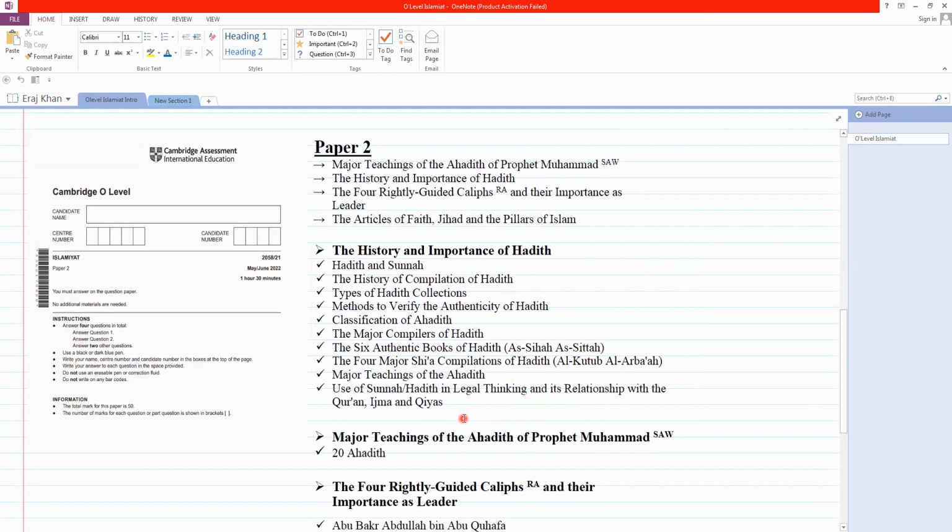Have you ever thought about why the hadith are so preserved until this time? The Quran is from Allah, and Allah has taken the responsibility that it will not change at all.